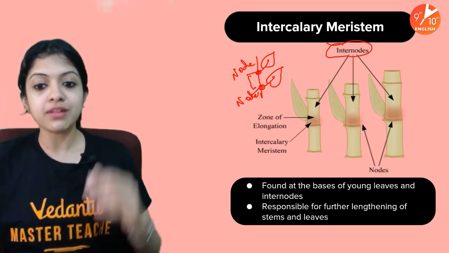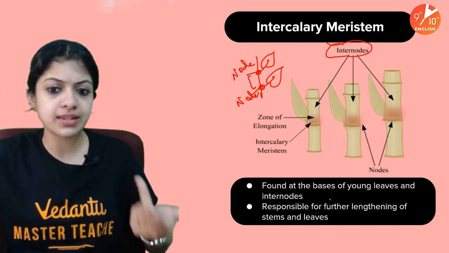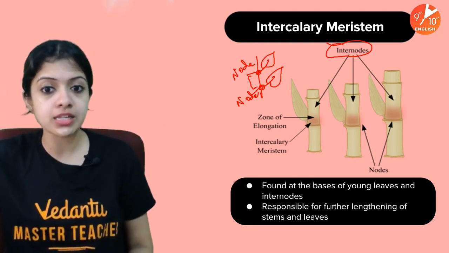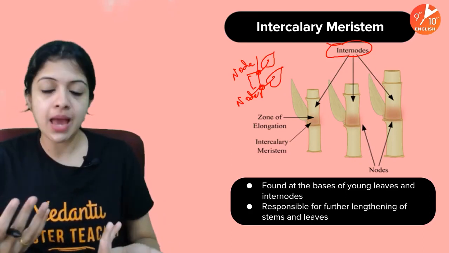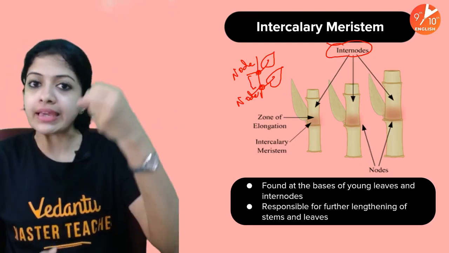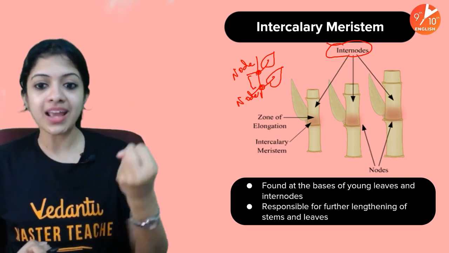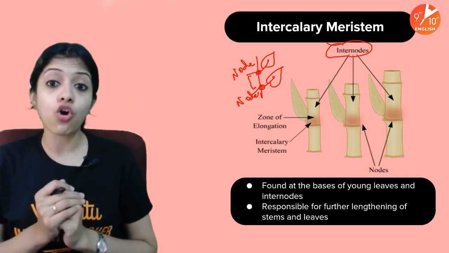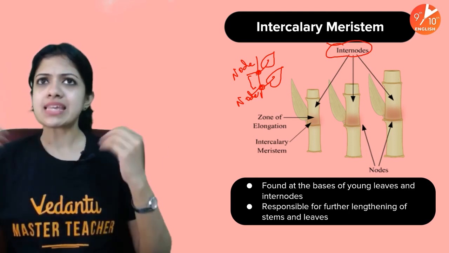They would be responsible for further lengthening of the stems and leaves, obviously, because this is the stem of the plant, and in the internode, if there is active division happening, obviously it would add to the increase in the plant's height. Right. So remember, children, always keep in mind that it is because of intercalary meristem that